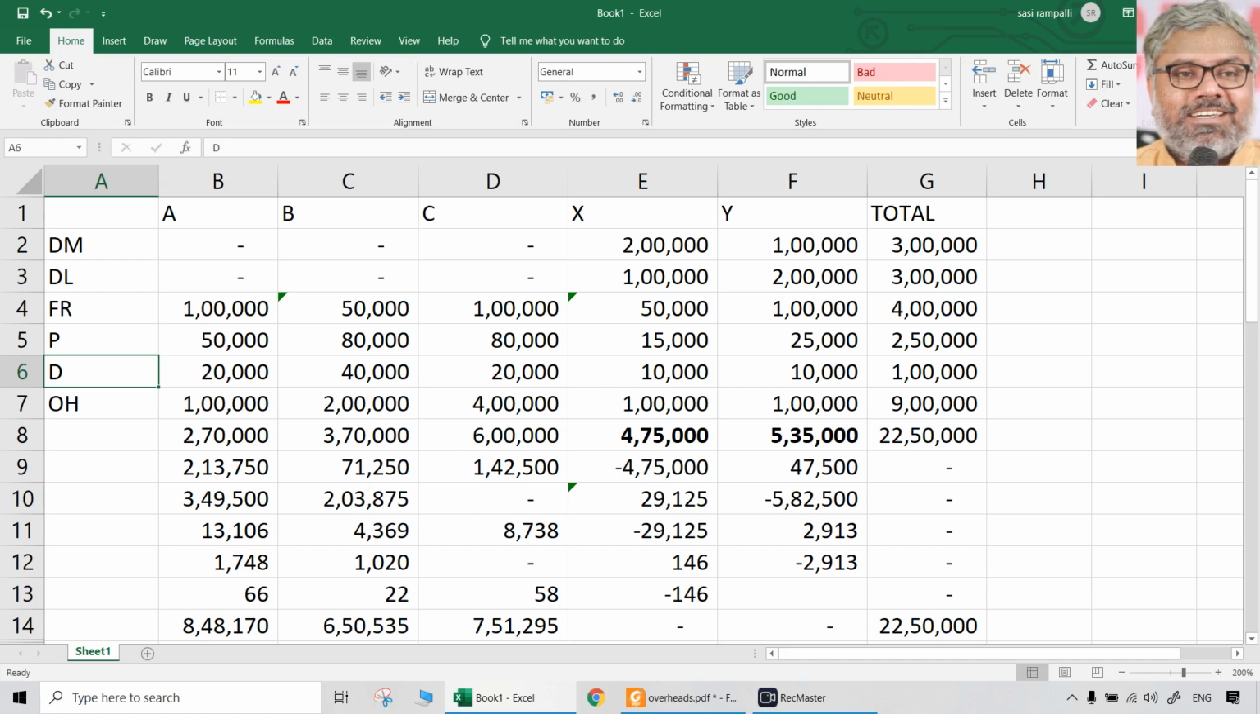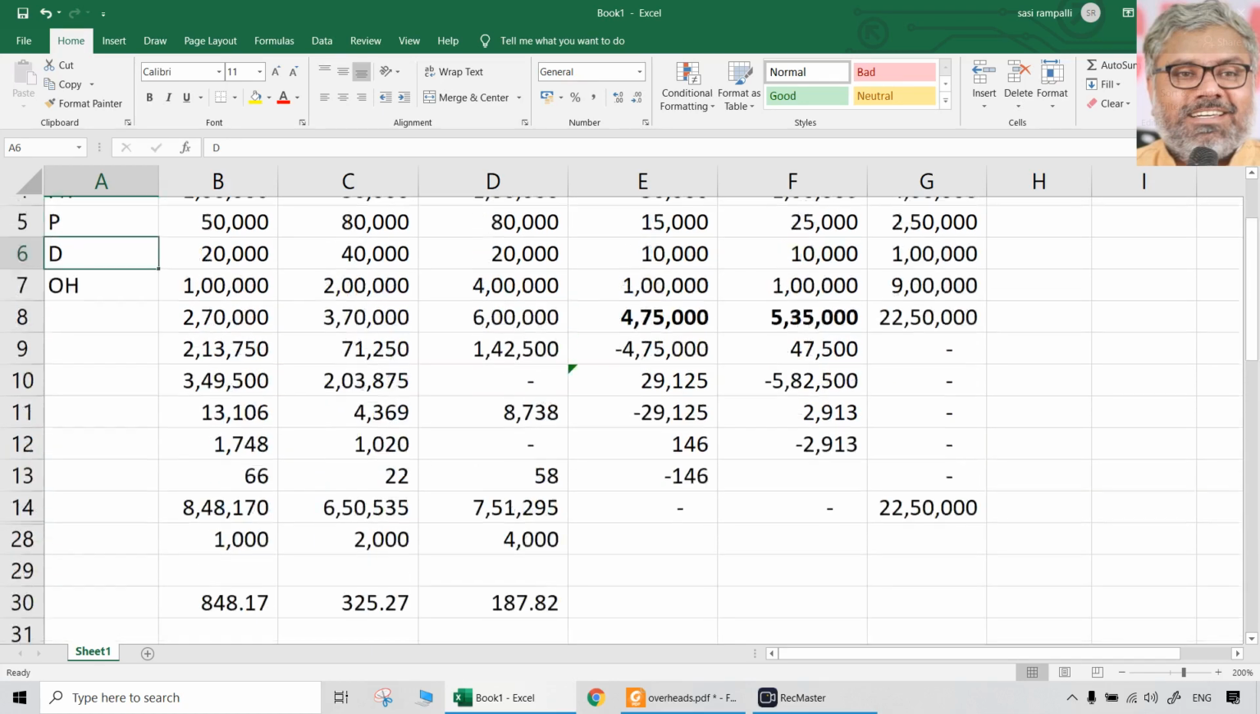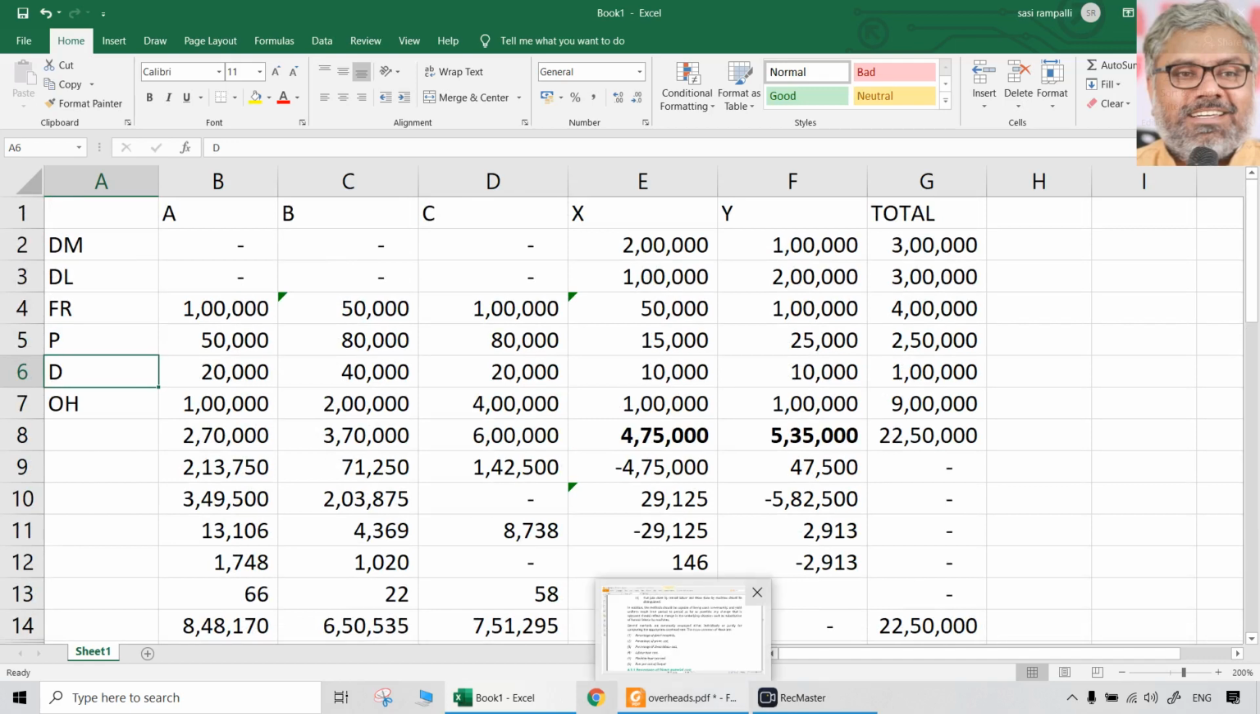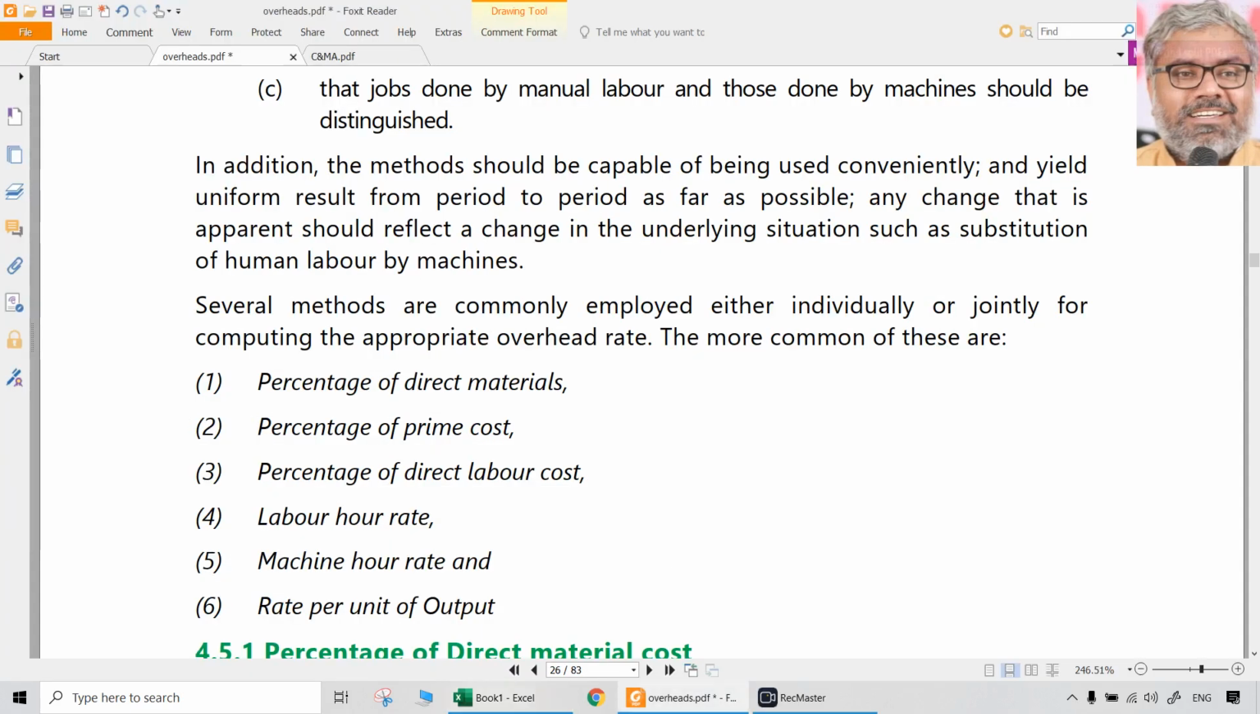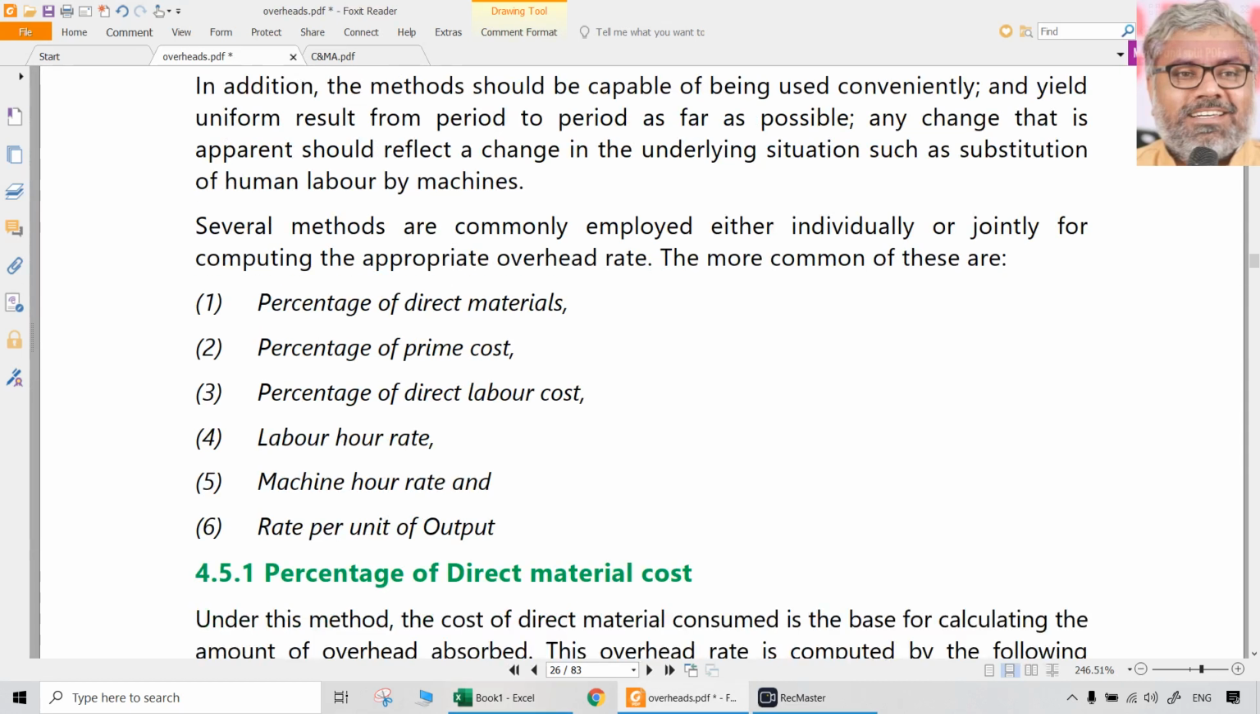So how to reduce the time period? Only way, increase the speed. How to increase the speed? Only way, practice. That has to be done on paper. That is an important point. Now after this, what are the various methods that are used for absorbing the overheads?